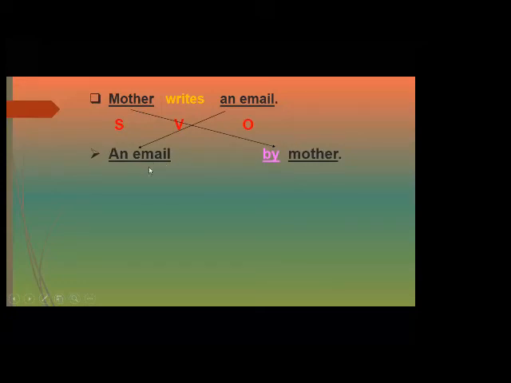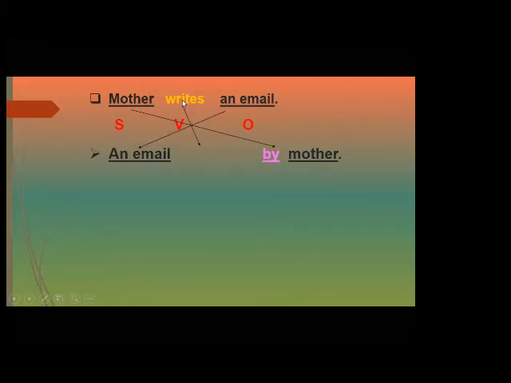Can I say an email writes by mother? No. We said that the verb must be in the past participle. Can I say an email written by mother? No, something is missing because I said the passive voice likes verb to be. So here writes is in the present simple. What is the present simple of verb to be? Am or is or are.